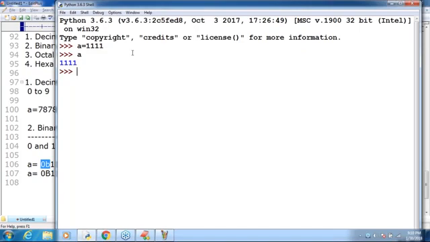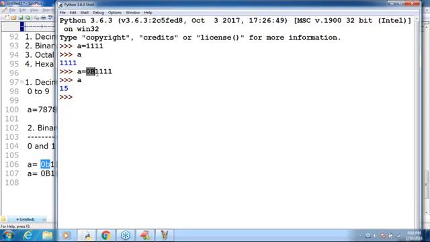Now my requirement is A is equal to 0b1111. Like this I'm taking. Now if I print A, what output do we get by default? The binary 1111. What is the binary of 1111? 15. If you are not using 0b, by default it is considered 1111 only. Remember that. So if you want to specify binary values, compulsorily we have to use 0b.